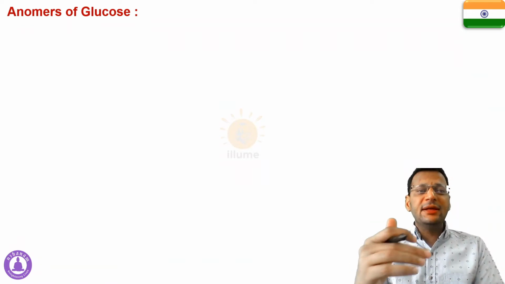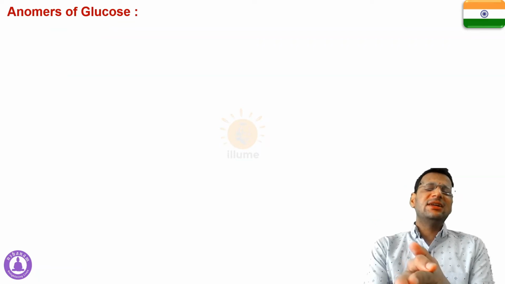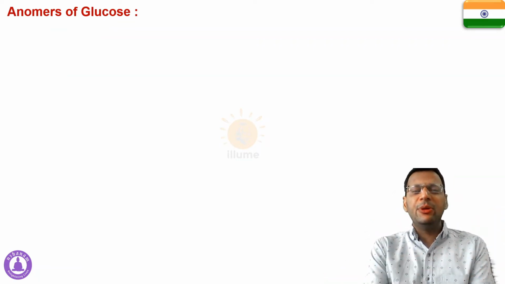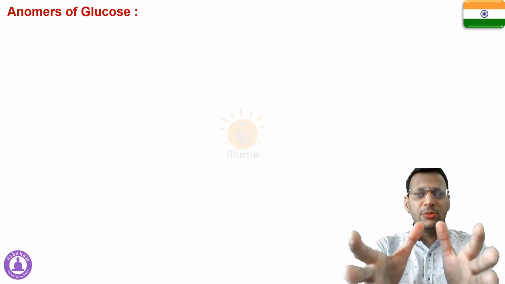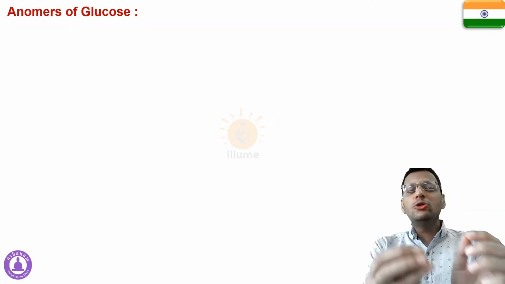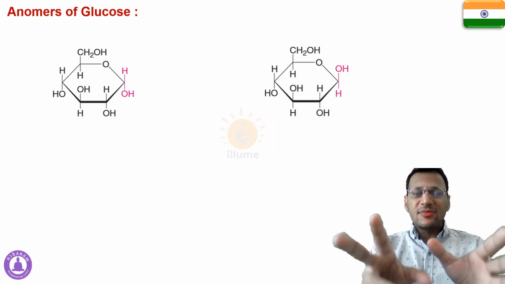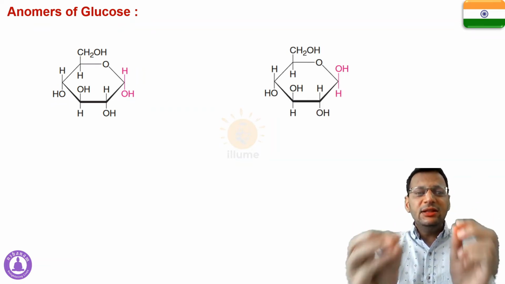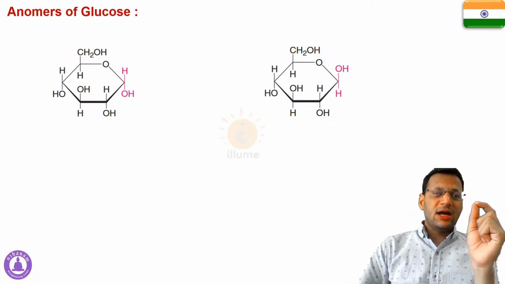Now let's come to our topic, that is anomers of glucose. In the previous videos we studied different sorts of isomers, that is, we studied epimers, enantiomers, optical isomers. Now all those isomers were related to the Fischer projection of glucose. Anomers are those isomers that are related to the Haworth projections of glucose. These are two different anomers of glucose in the Haworth projection, but the difference lies only on the first carbon.